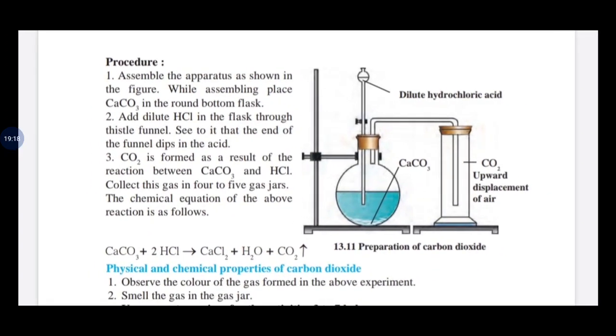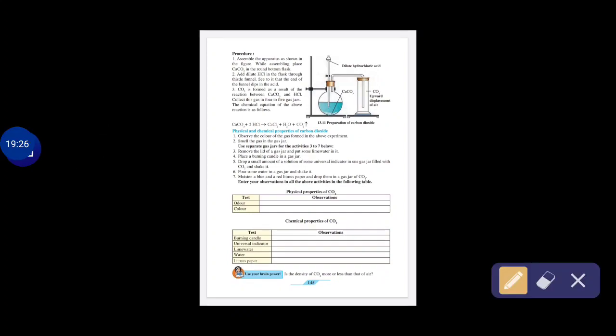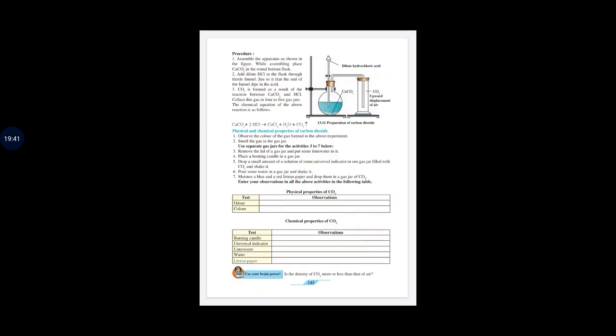On this page number 145, the whole page is omitted. Remember, no need to read this page. On the next page, number 146.